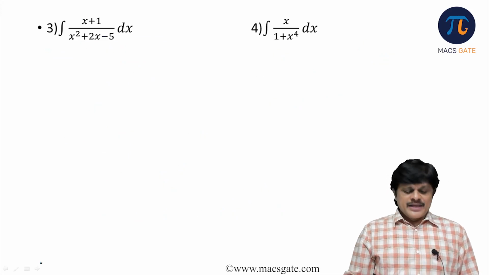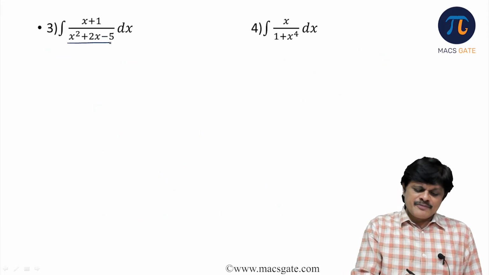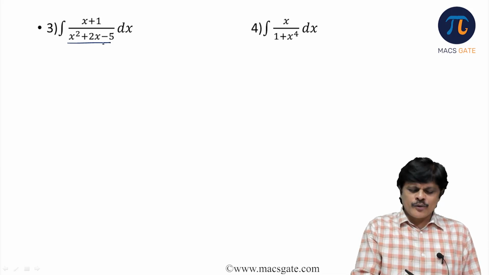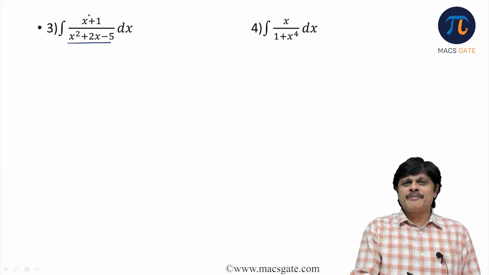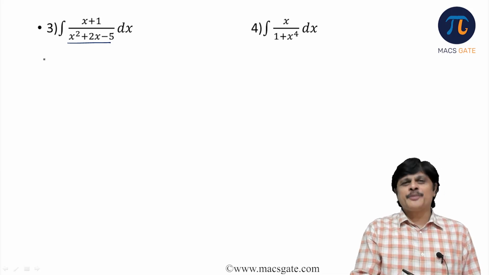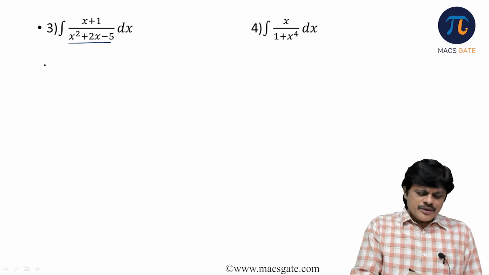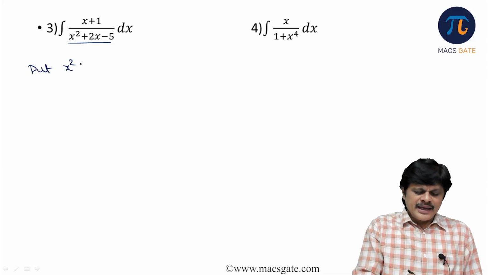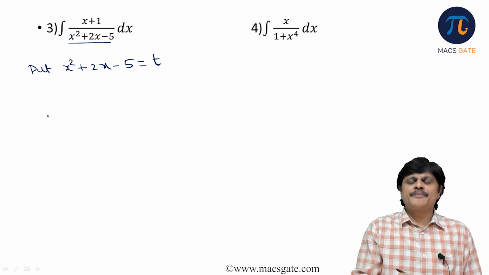Next problem. See, whenever you have such a second degree polynomial or quadratic one in the denominator and a linear one in the numerator, try differentiating it and arrange the numerator term. So the idea is you put x square plus 2x minus 5 is equal to t.